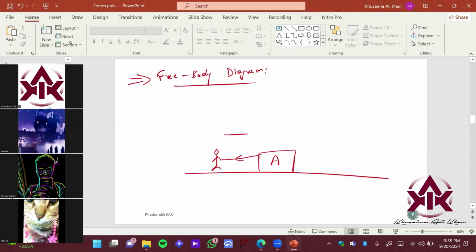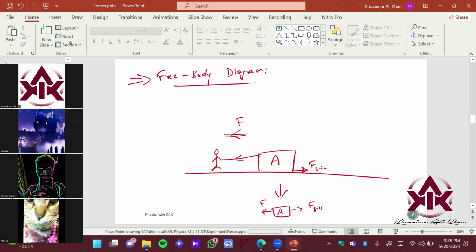So the force applied to the box is in this direction, and there will be some friction in this direction. So I can just represent this using this particular block diagram. You have a box A, and you have one force in this direction, and you have another force in this direction, F friction. That's it.